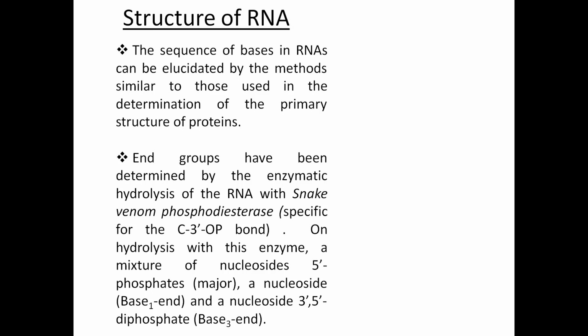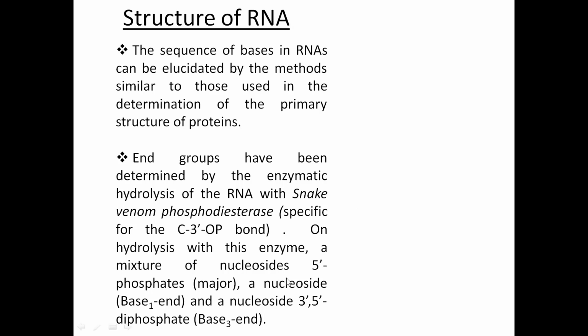This is done by a method similar to what we have done in the primary structure of proteins. In that also we do the end group analysis. I think the term is clear, end group analysis. That means we will identify the groups which are present at the ends. If we find out the end groups, the number of bases, and the sequence in which they are present, we can find out the structure of RNA.